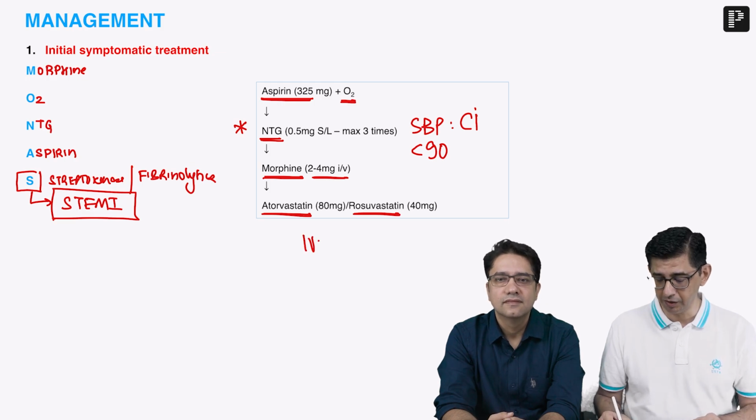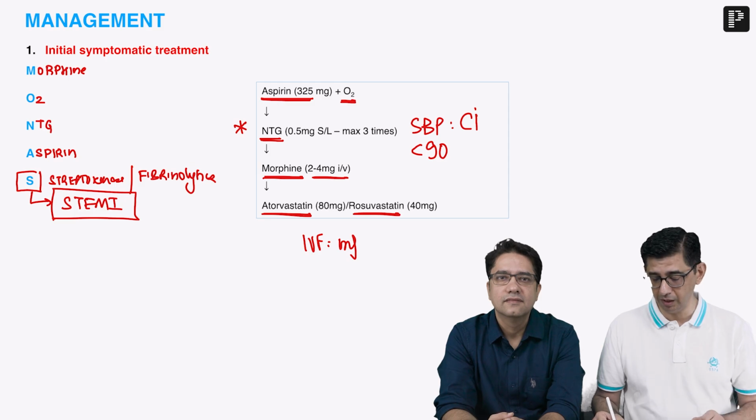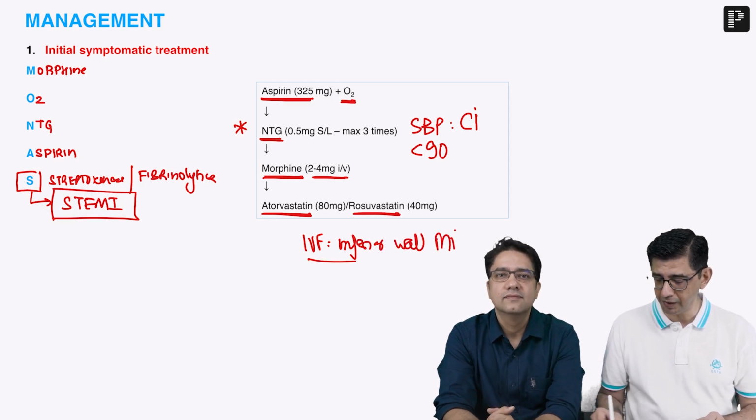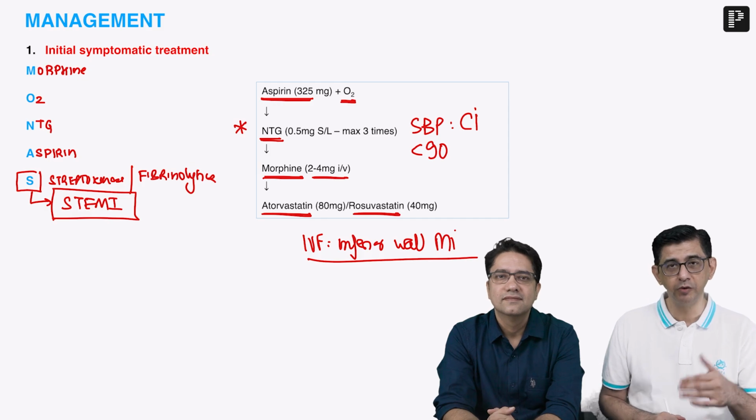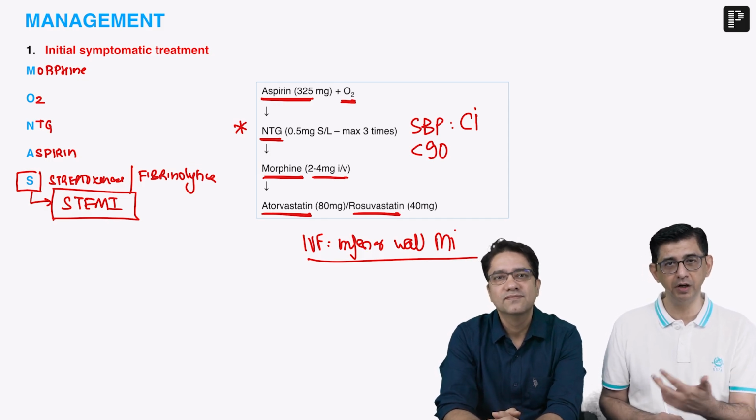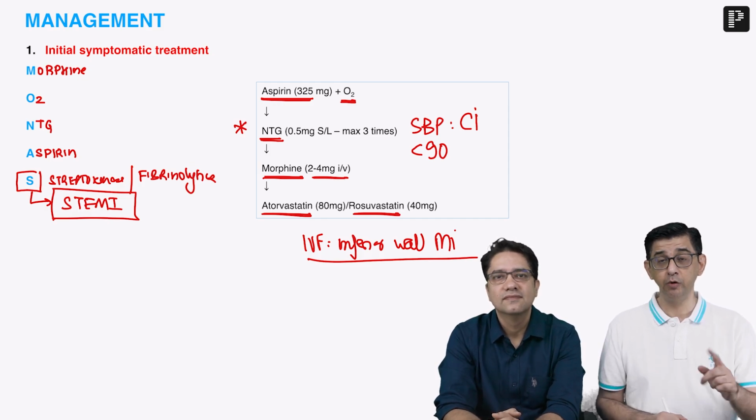So I'll just add that word here to say that especially if a question mentions inferior wall MI, beginning with the I, then IV fluids in this particular case would be, though it's like playing with fire. You're giving fluids to a guy with heart failure because ultimately in inferior wall MI, the right ventricle is damaged. But you're taking a chance, right?